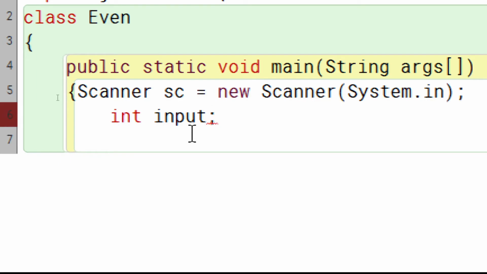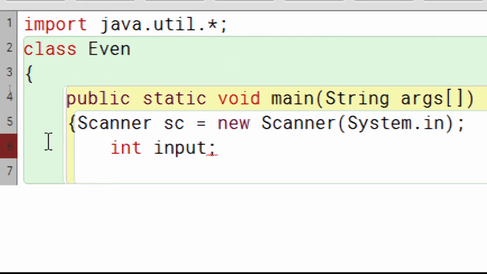This red sign shows there is some error, but once we have completed the program and closed all these open brackets, then it's all fine. Okay, so then our display statement. Now we want something to get displayed on the screen, then only the user will understand what he has to do.